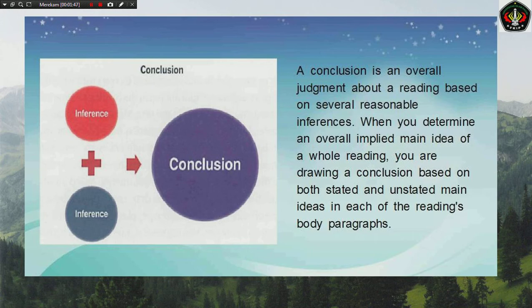A conclusion is an overall judgment about the reading based on several reasonable inferences. When you determine an implied main idea of a whole reading, you are drawing a conclusion based on both stated and unstated main ideas in each of the reading's body paragraphs.